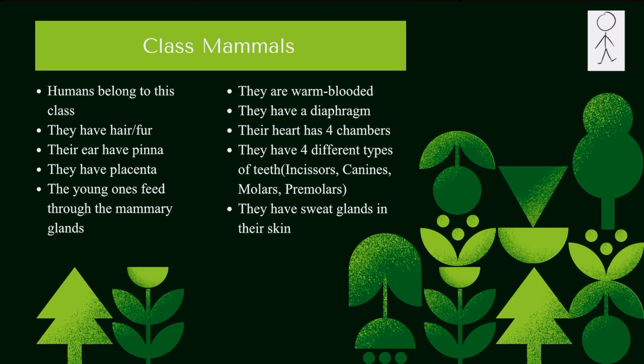Mammals. Humans belong to this class. Mammals are described a lot in the textbook. So these are the main points: they have hair or fur, their ears have pinna, they have a placenta. The young ones feed through the mammary glands. They're warm-blooded, they have a diaphragm, their heart has four chambers, they have four different types of teeth, that is incisors, canines, molars and premolars, and then they have sweat glands in their skin.